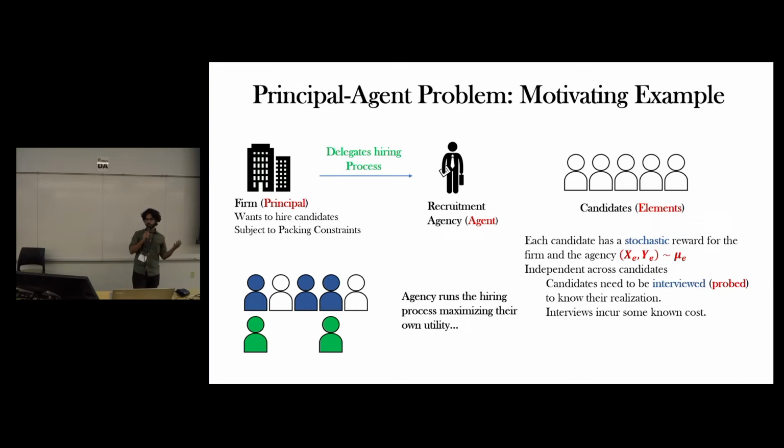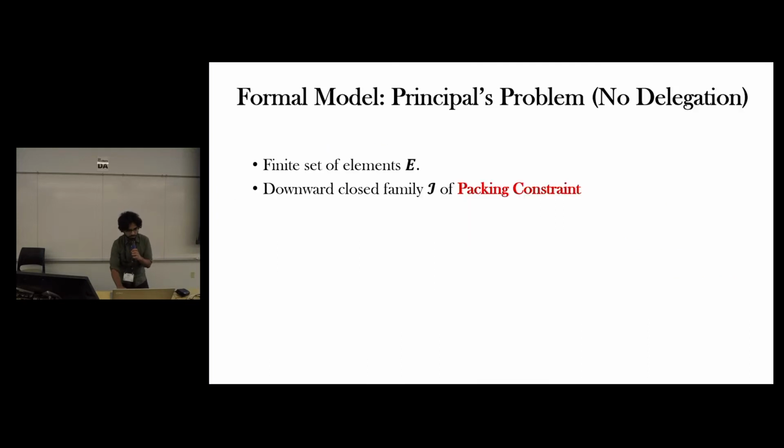Before we talk about delegation, let's first understand the principal's objective function, or the principal's optimization problem, more formally. There is a finite set of elements, and the principal wants to select a subset of elements subject to some downward closed family of constraints that we also refer to as packing constraints.